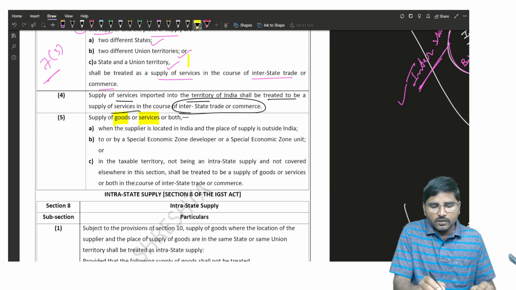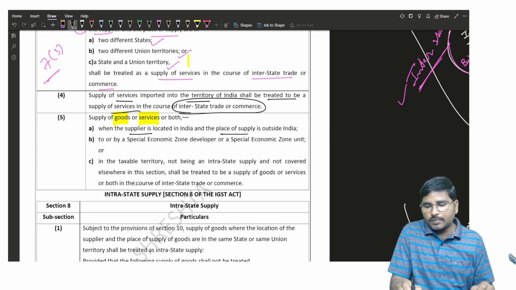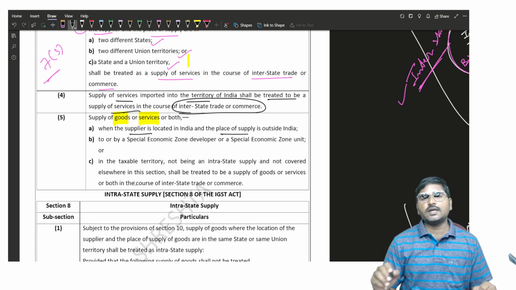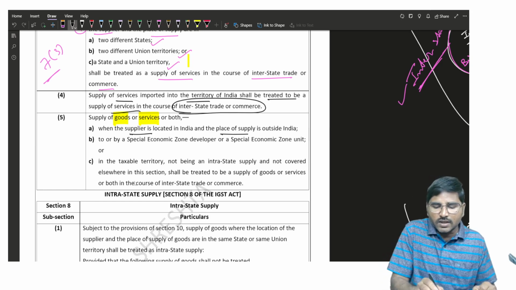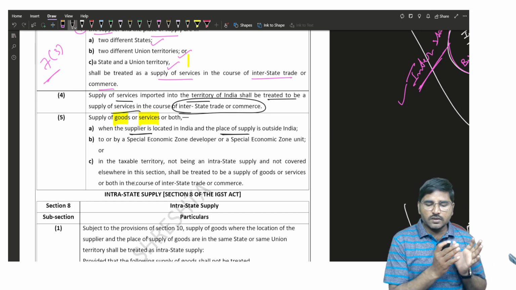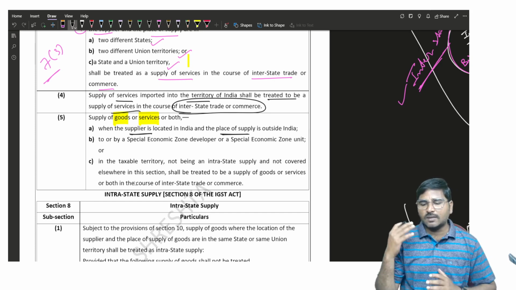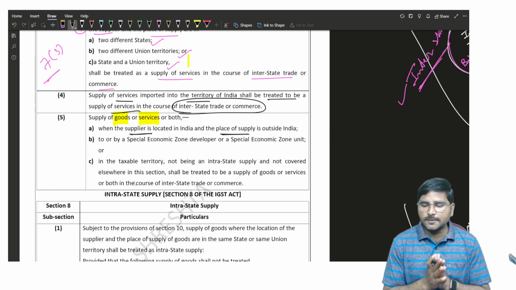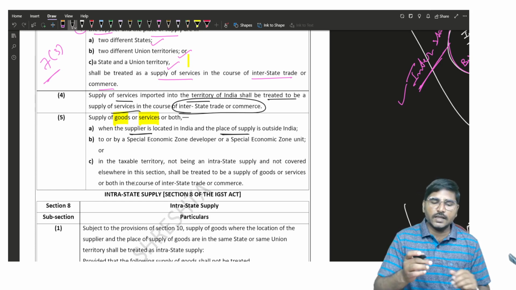Number 1, when the supplier is located in India and the place of supply is outside India, it shall be treated as an interstate supply. Can you say what is the nature of transaction? When the supplier is located in India and the place of supply is located outside India, what is the nature of transaction? Any answer?